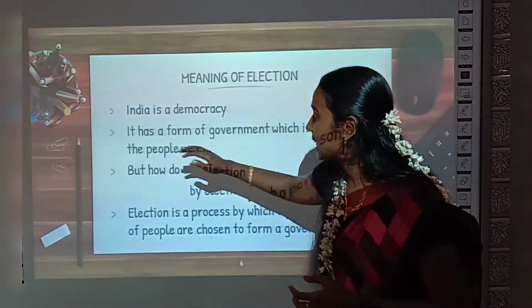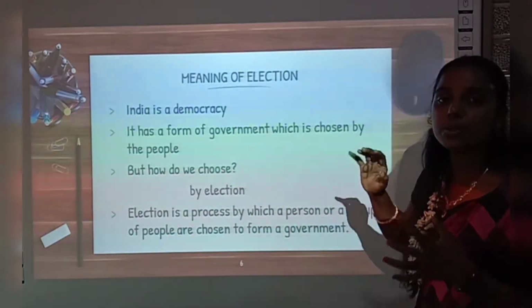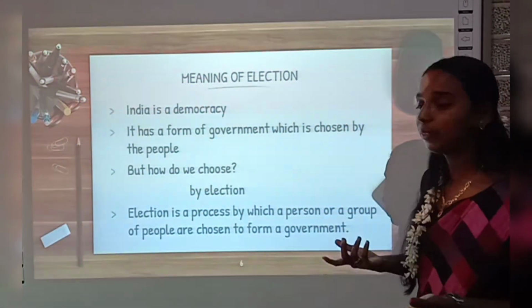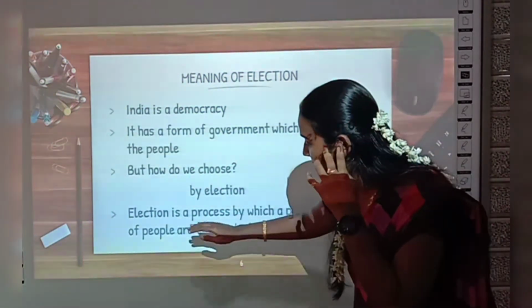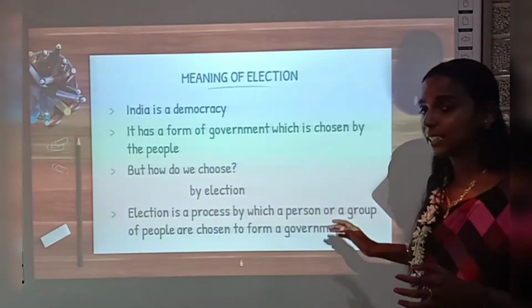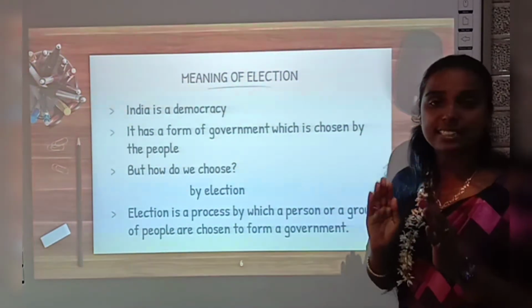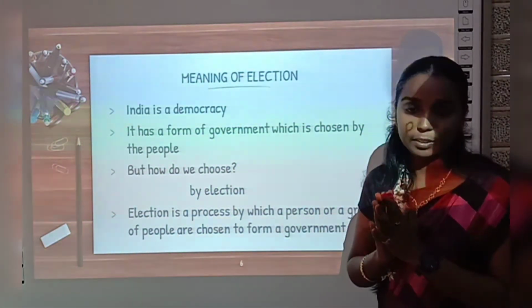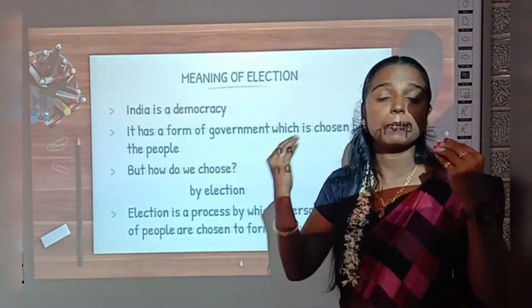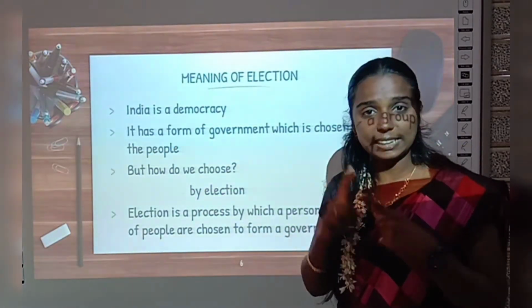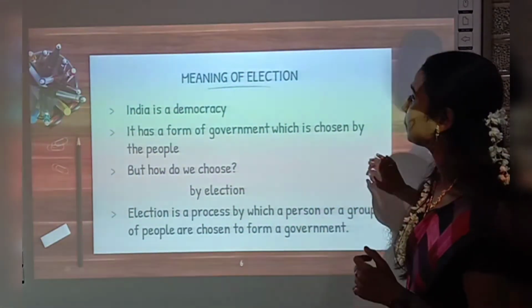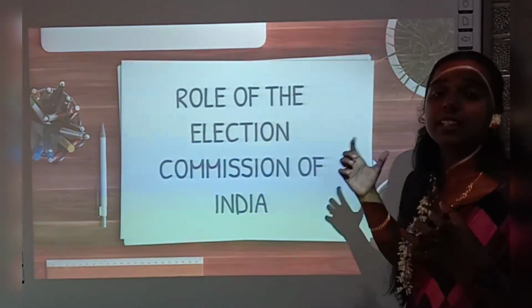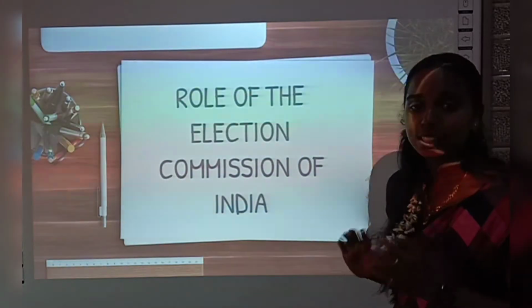That means it has a form of government which is chosen by the people. So how do we choose? By election. Okay. So what is election? Election is a process by which a person or a group of persons are selected to form government. Okay. So election is a process by which people will select a person or a group of persons to form a government. Okay. And then we have learned what are the role of Election Commission of India.